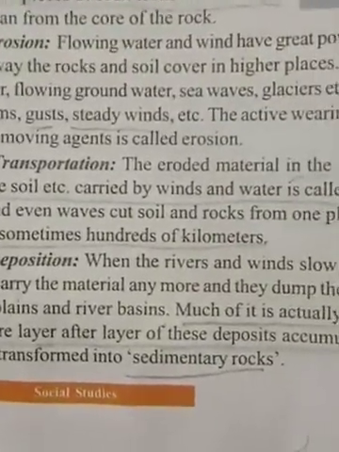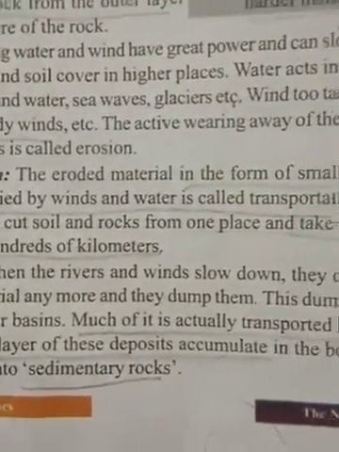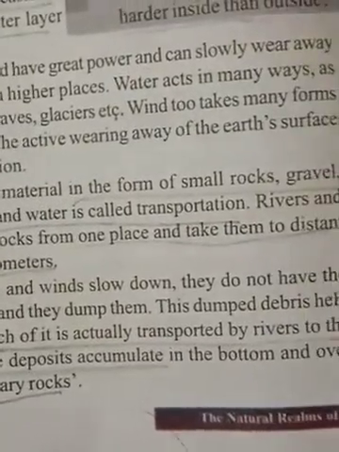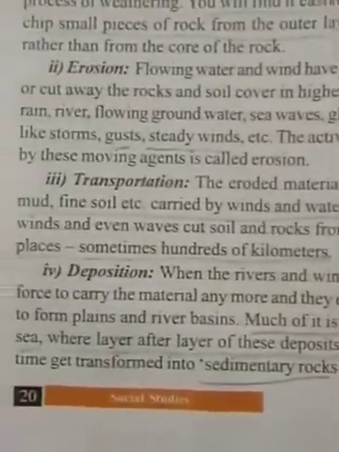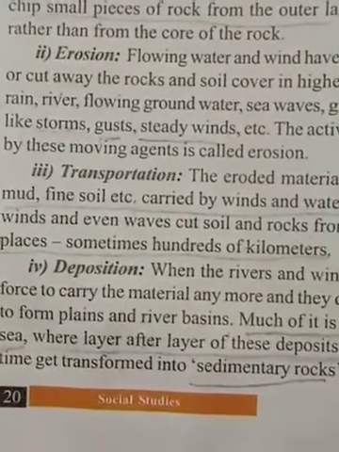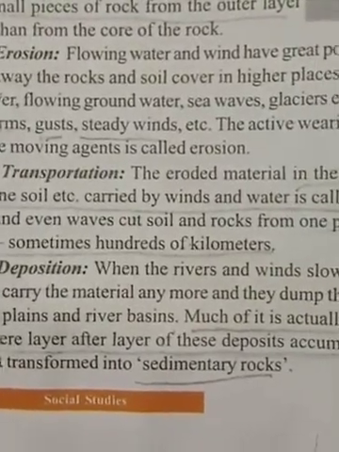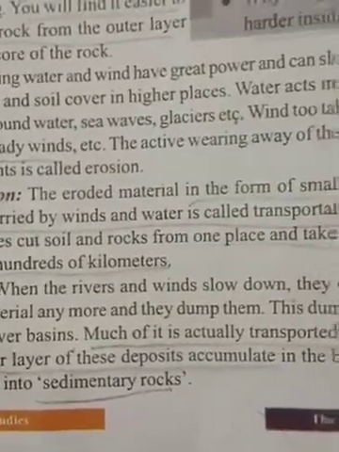Deposition. When the rivers and winds slow down, they do not have the force to carry the material anymore and they dump it.